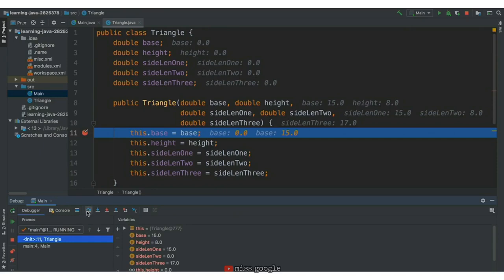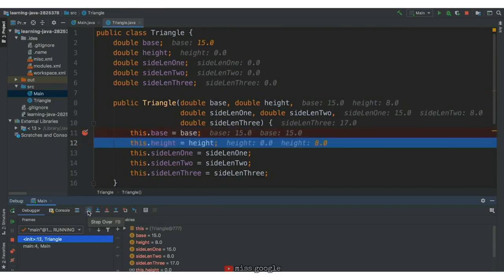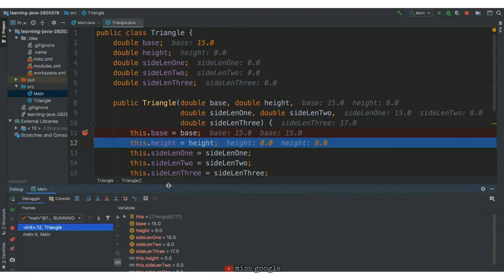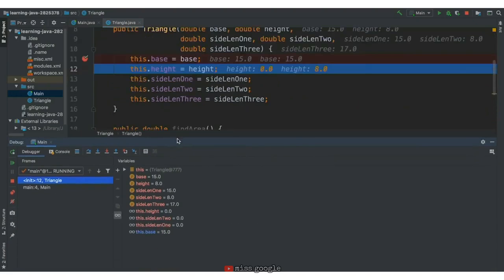Let's hit the Step Over button. And now the base attribute for the triangle to be stored in the triangle A variable has the value 15. We can see the new base attribute value highlighted at the top. In the variables window at the bottom, if we open up the pane, we can see that the base is initialized here as well. The this keyword stands for the triangle we are constructing and initializing, so as we initialize it, the values within the triangle object we are creating should be initialized. Let's hit Step Over again.